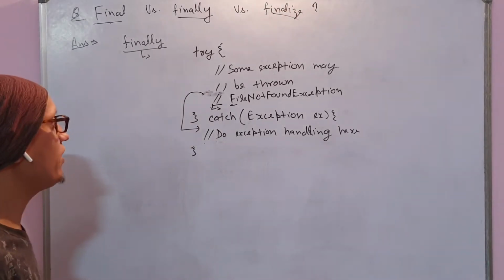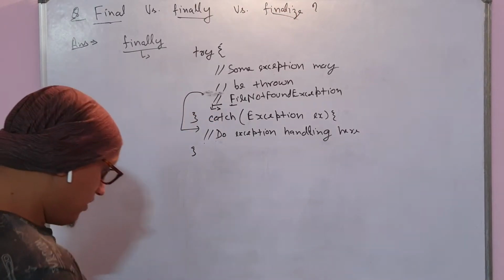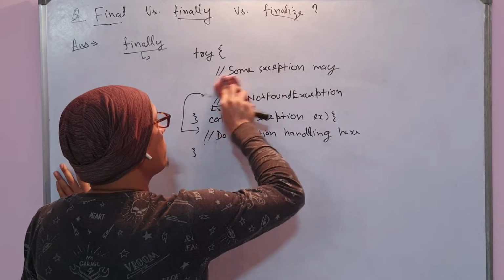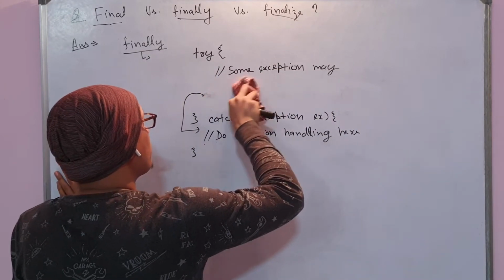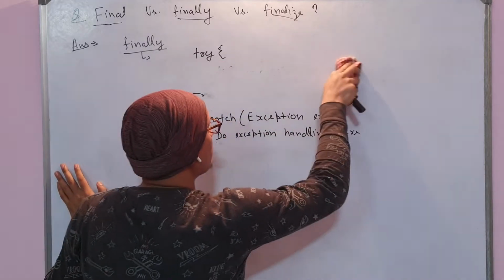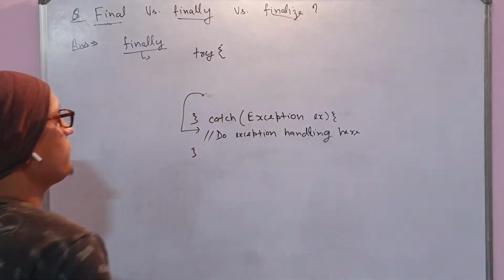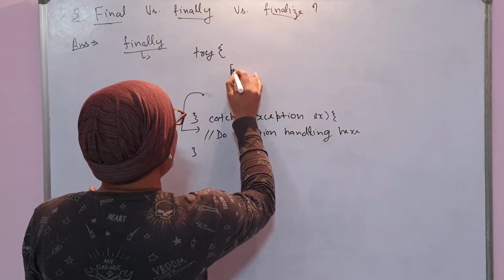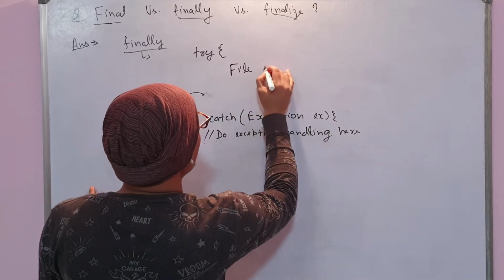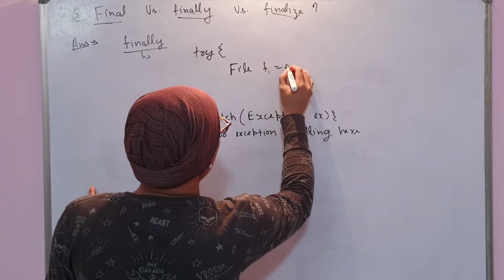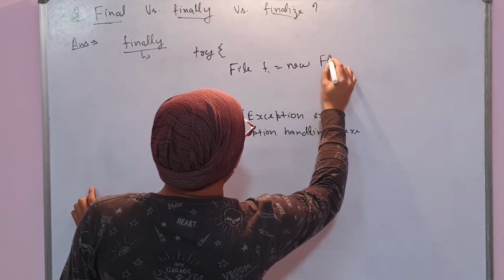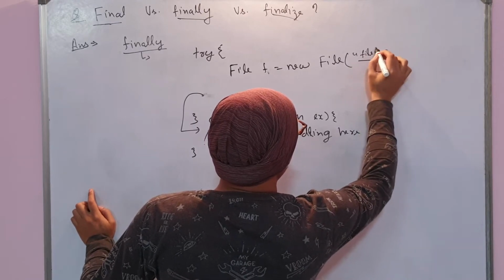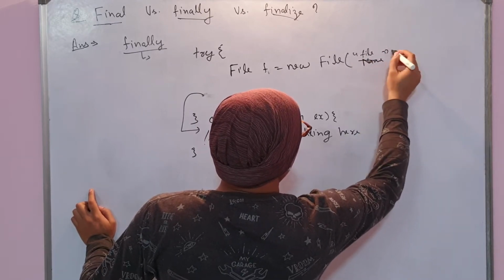Now let's focus on finally. Now the term is very clear. Suppose something like File f equal to new File, and you are passing the file name with file path.